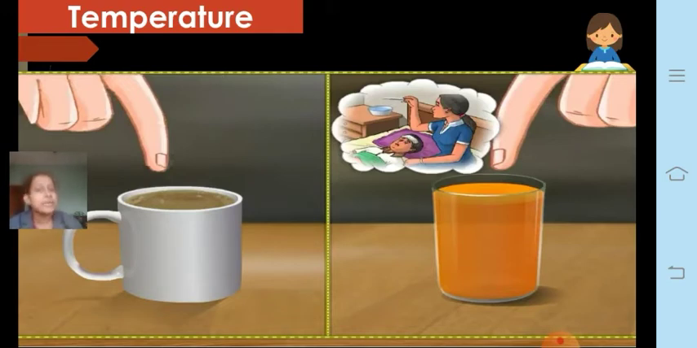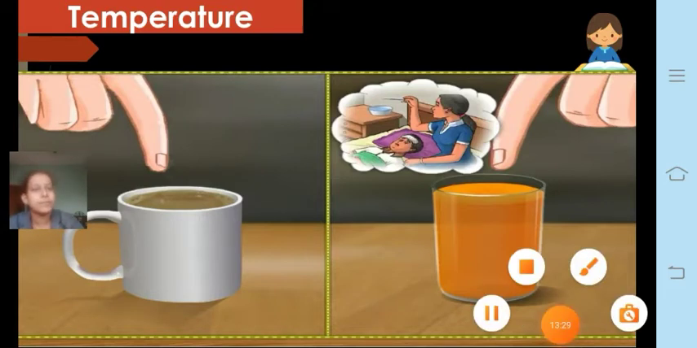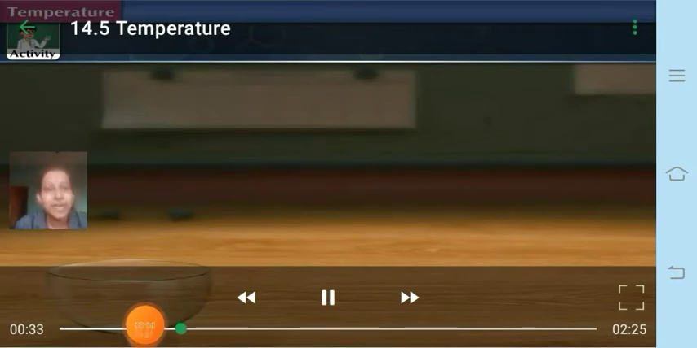But let us now try to find out why we cannot use this method of just touching and finding out whether a given substance is hot or cold. Through a small activity, we will see that our sense of touch is relative. That means we cannot just predict what the temperature of a particular substance is. So let's perform a small activity here.